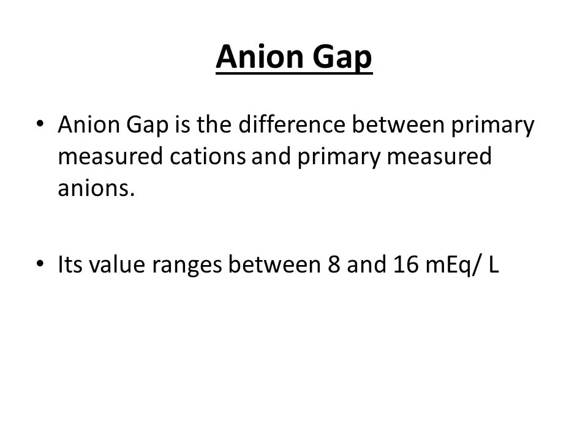So what is anion gap? Anion gap is basically the difference between primary measured cations and primary measured anions in our body. So what does this mean? Different anions are present inside our blood, and most of these are contributed by the acids that are being produced in our body. What are cations? Cations are positively charged ions, for example, sodium ions, potassium ions, calcium ions, magnesium ions.